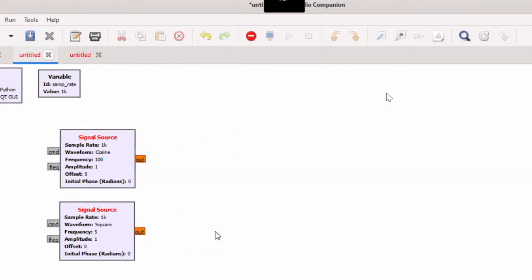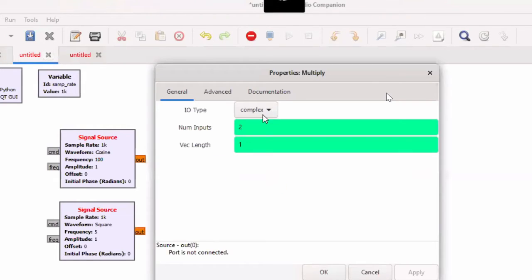Okay. Then your cosine signal represents your carrier, and your square wave will be your baseband signal. Then go to your multiply. Again, the same way, you have to search here for the multiply block. Here you can see the multiply block. Just double click on that, and you will get this as your multiply block. Again, in a similar way, double click on that and set this to float.